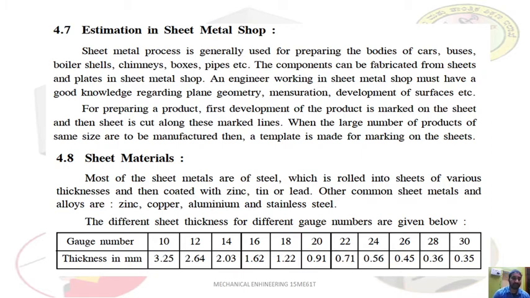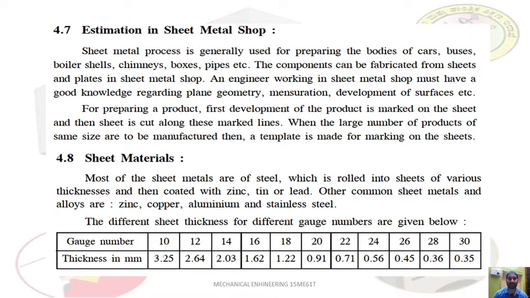Sheet materials. Most of the sheet metals are of steel, which is rolled into sheets of various thickness and then coated with zinc, tin, or lead. Other common sheet metals are zinc, copper, aluminum, and stainless steel. So most of the sheet metals available in the market are made of steel, which is rolled into sheets by means of different rollers.